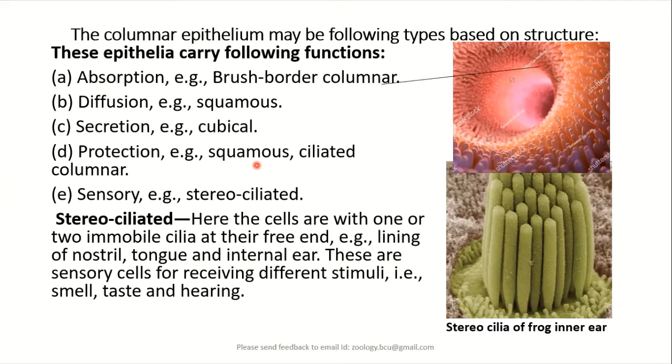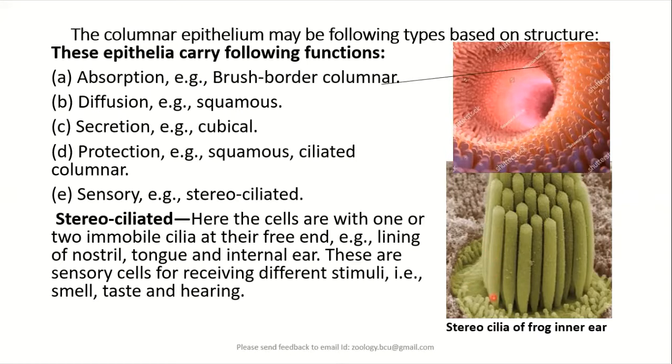Similarly, squamous epithelium, ciliated epithelium, and also columnar epithelium, all of them may be protective in function. During that time, we refer to them as protective epithelium. Similarly, when the epithelial cells have cilia, they are called ciliated epithelium, but if these cilia are sensory in function, then they are called stereocilia.